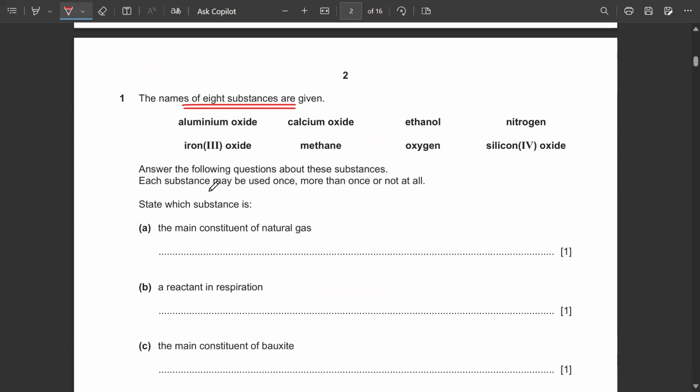The rules are that each substance may be used once, more than once, or not at all. So starting off, state which substance is the main constituent of natural gas. Now we know that natural gas consists of methane with the formula CH4. But you have to just write the name in the given blank, and that's going to be methane.